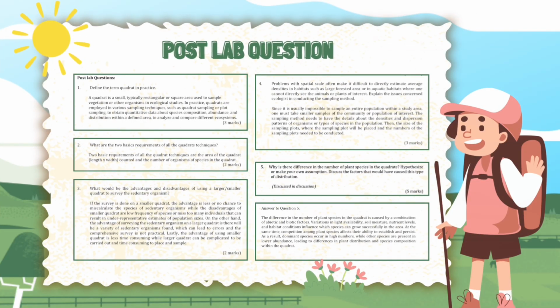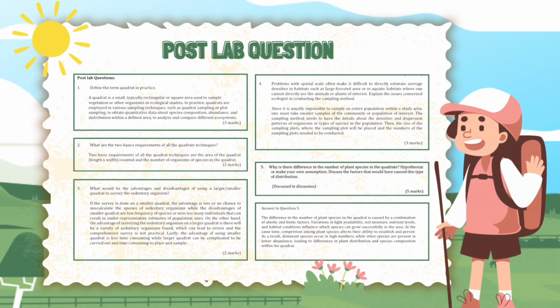Here are the post-lab questions. Question 1. Define the term quadrat in practice. A quadrat is a small, typically rectangular or square area used to sample vegetation or other organisms in ecological studies. In practice, quadrats are employed in various sampling techniques, such as quadrat sampling or plot sampling, to obtain quantitative data about species composition, abundance, and distribution within a defined area, to analyze and compare different ecosystems.